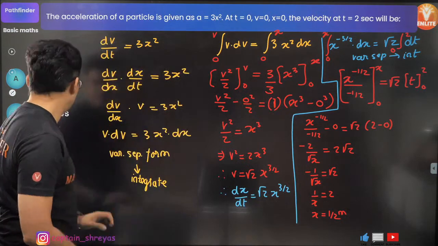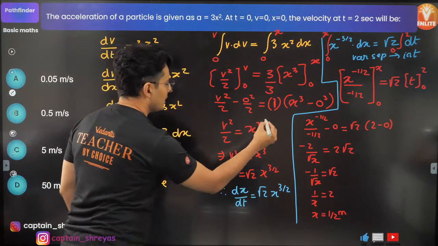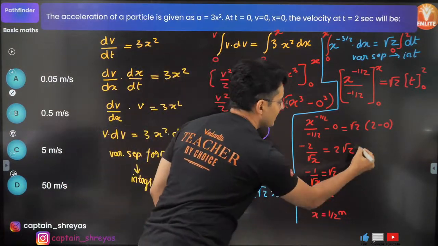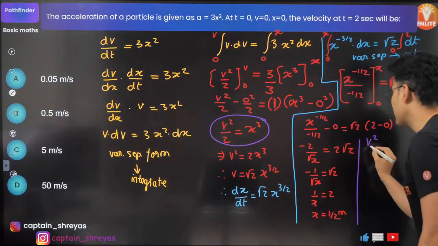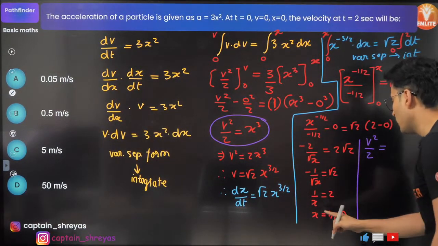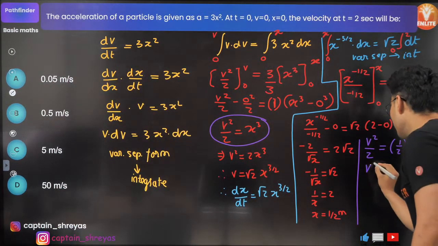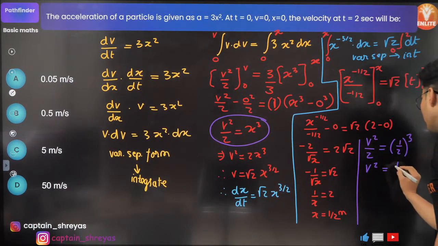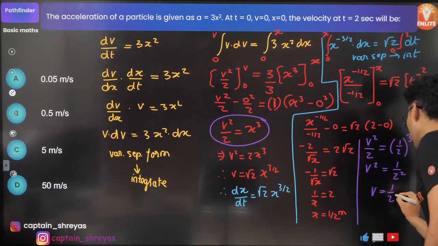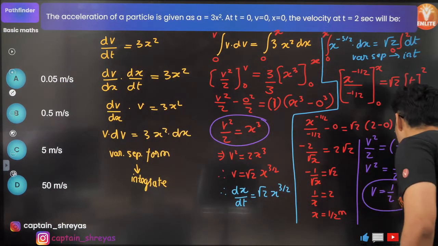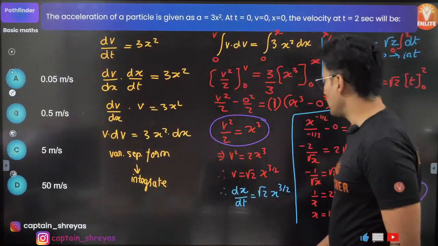If x is half a meter, now I know what to do next. Use this equation now and see what you get. V square by 2 is equal to x cube, meaning 1 by 2 whole cube. So v square will be, one of the two will get cancelled, so it will be 1 by 2 square. So basically v will be 1 by 2 meters per second. That is your answer. Option B. Yes, it is option B.